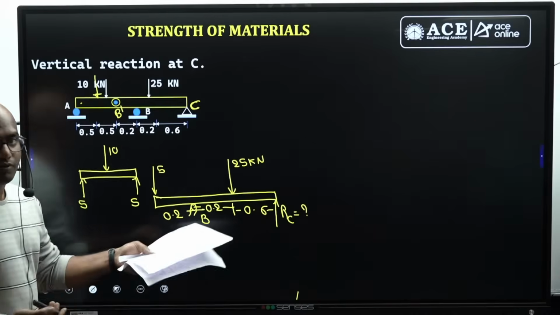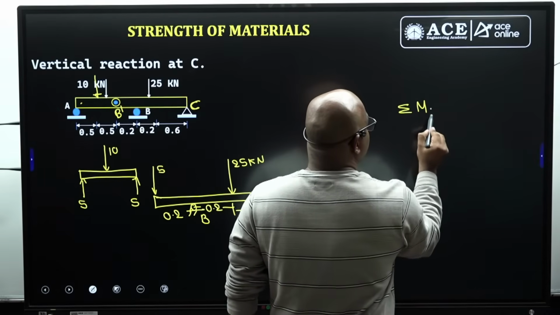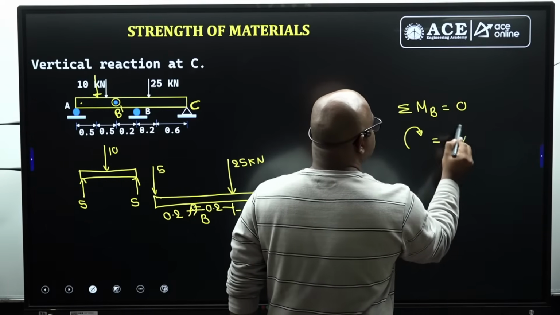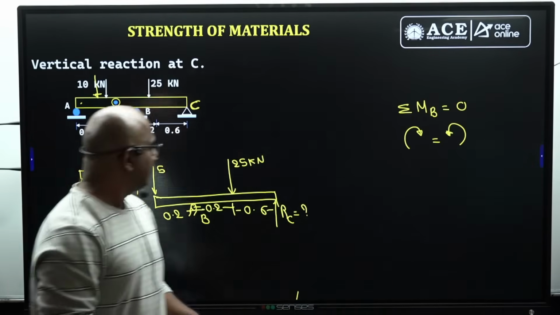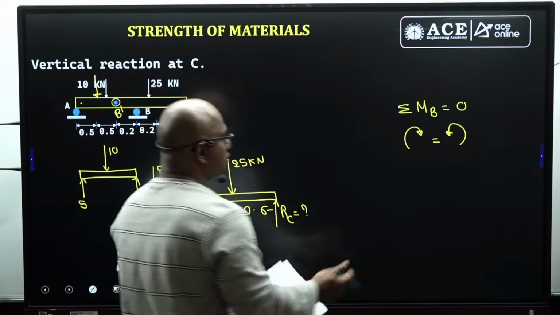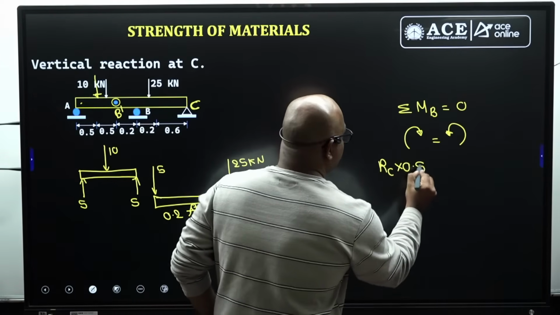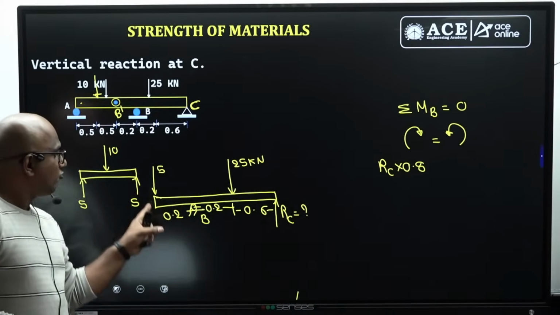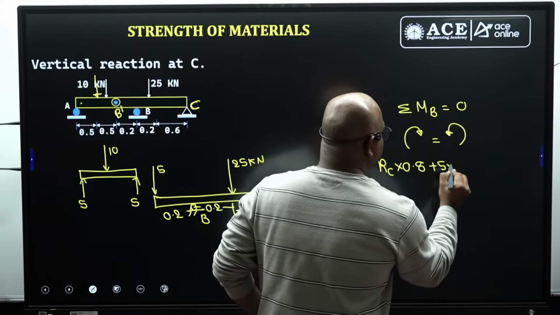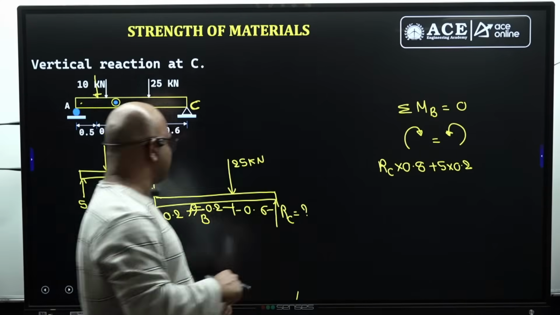Now what you can do is take moment about B. If you take moment about B equal to 0, clockwise must be equal to anti-clockwise, guys. About B, sir, RC will give you clockwise. How much? RC into 0.8 will give you clockwise. Next, 5 also gives you clockwise, 5 into 0.2. Next, tell me, guys, 25 will give you anti-clockwise.